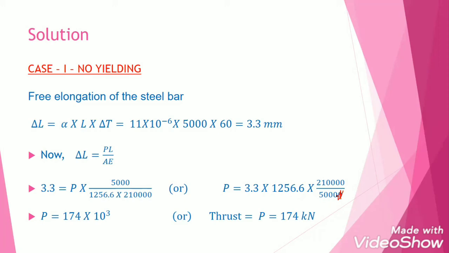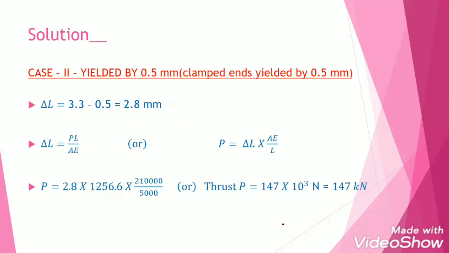If we operate the calculator, P is coming 174 into 10 power 3 Newton, which can also be written as 174 kilonewton. If no yielding is happening, then the thrust, the force developed due to rise in temperature, is equal to 174 kilonewton. Now we'll go for the second case.